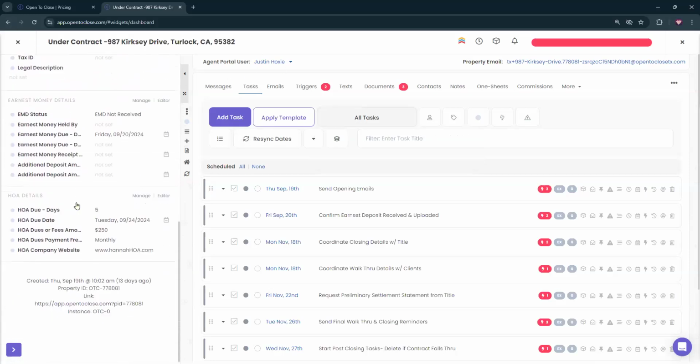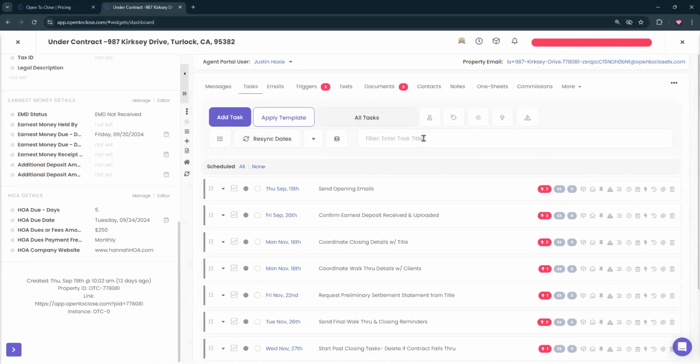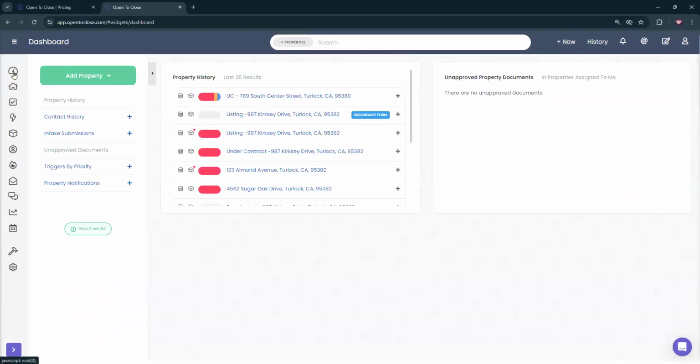So for example, if I make all of my HOA details yellow and my HOA task template is yellow, really quickly when I look at my task templates, I can see, oh, if it's got yellow in it, there's probably an HOA, right? And then I can scroll down and confirm that with my fields. If I'm seeing yellow fields for my HOA, then they're yellow. So I figured I'd point that out.